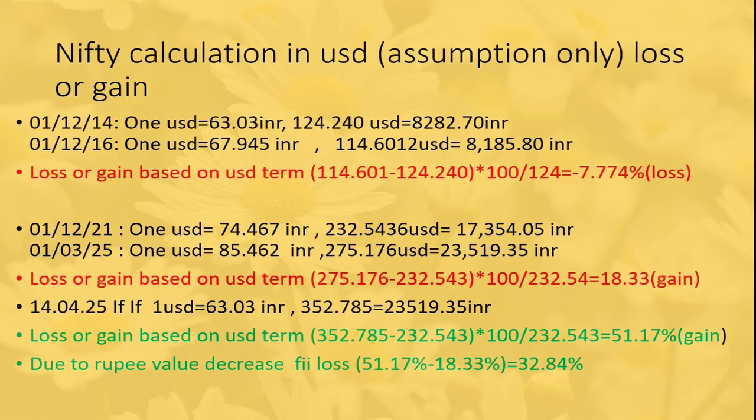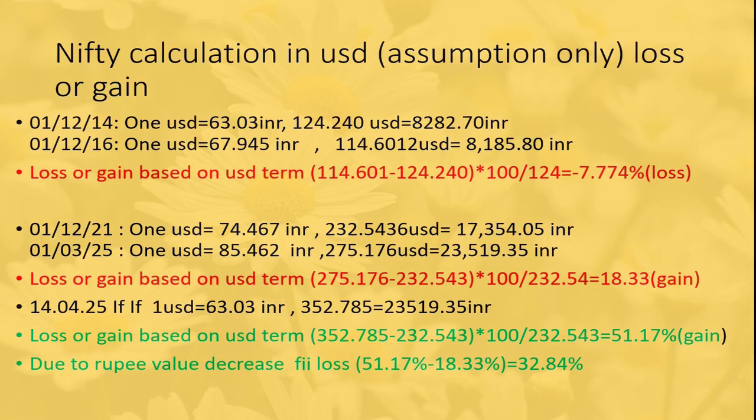In my imagination, if the USD had gone from 74 to 63 instead of 85, that is, if the value of the INR had increased against the USD, we would have got $352.785.